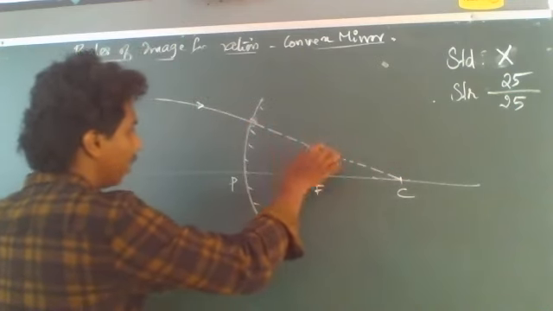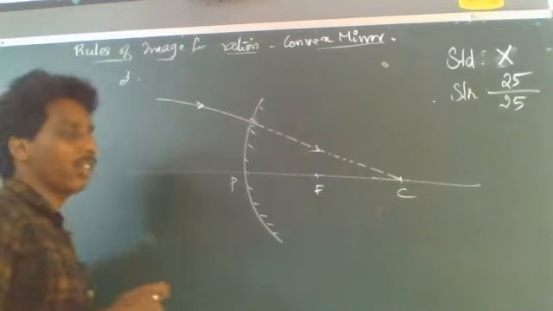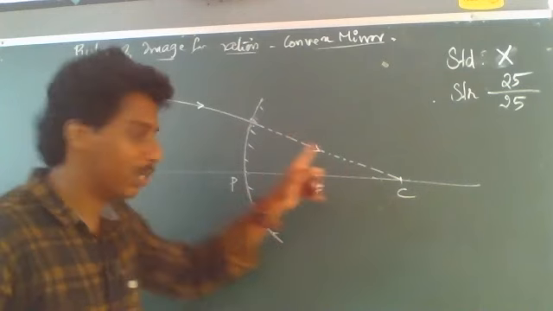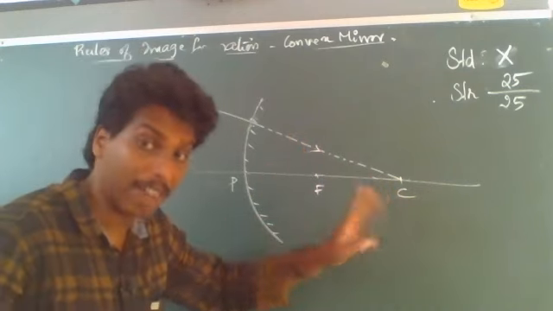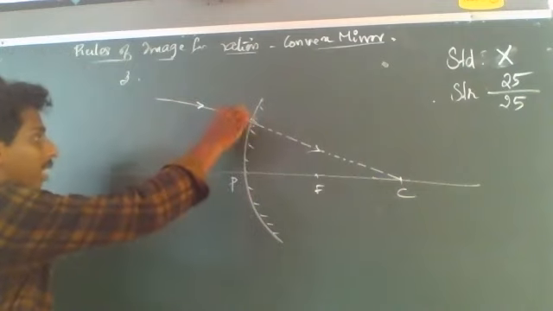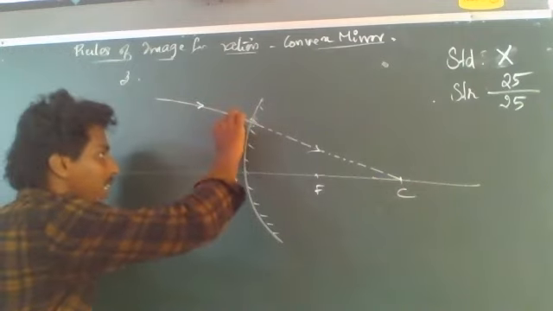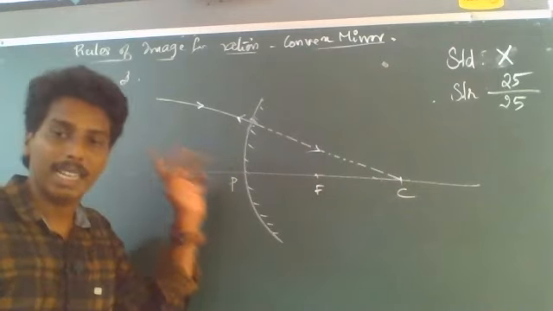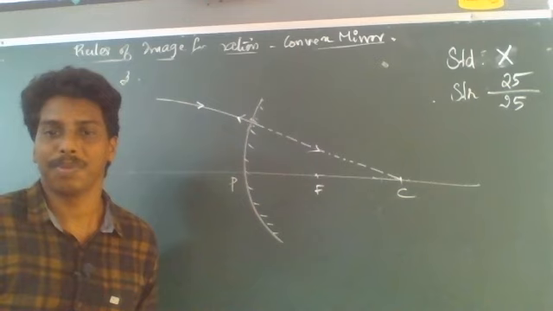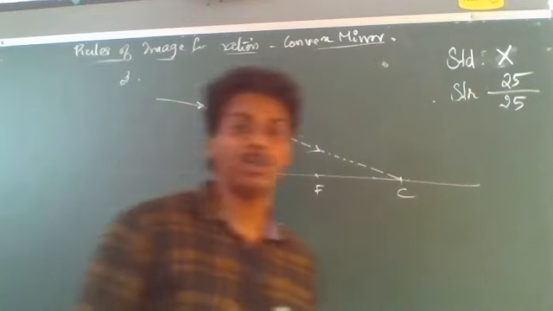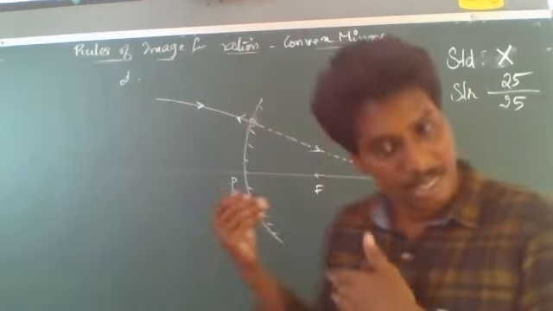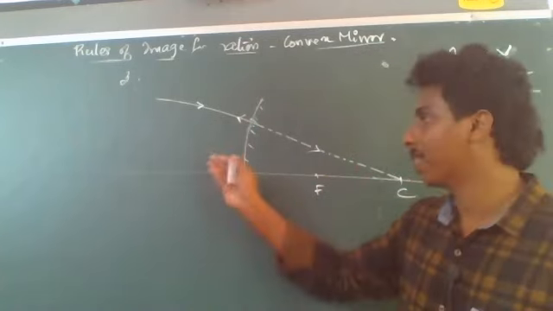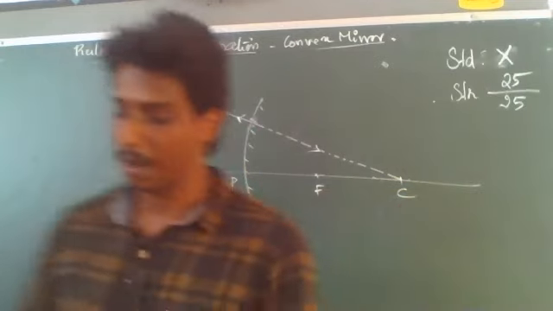if the light rays are directed towards the center of curvature of the convex mirror, then after reflection, the light ray traces the same path. And this is exactly what we saw in a concave mirror also. So this is the third one. If the light rays are towards the center of curvature of the convex mirror, then the reflected light ray traces the same path. Now the fourth one.